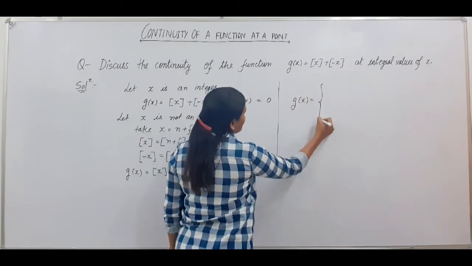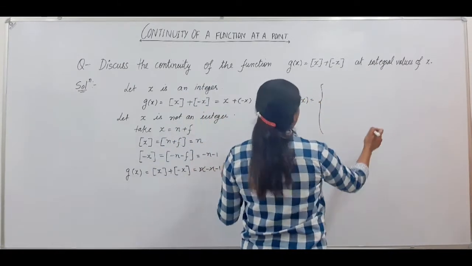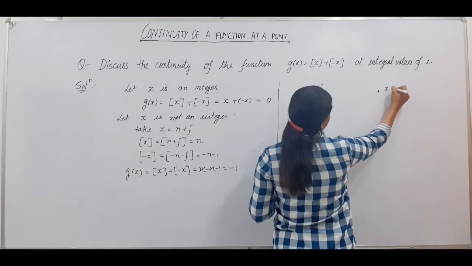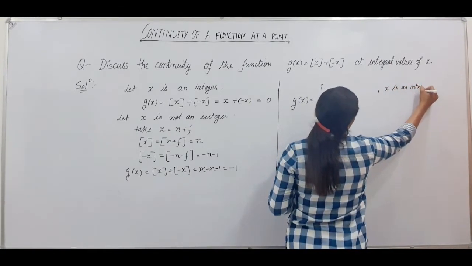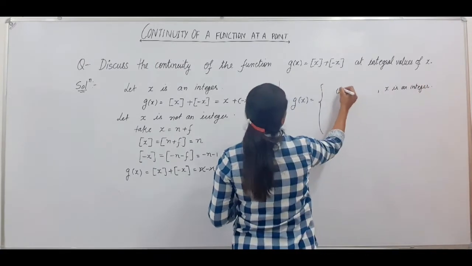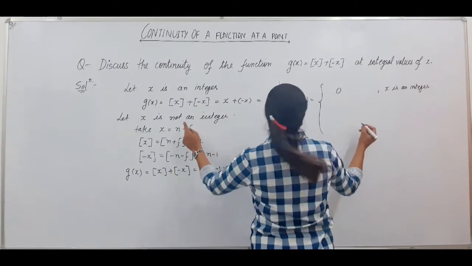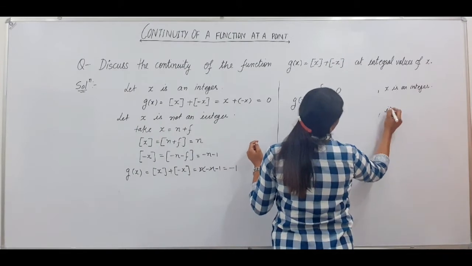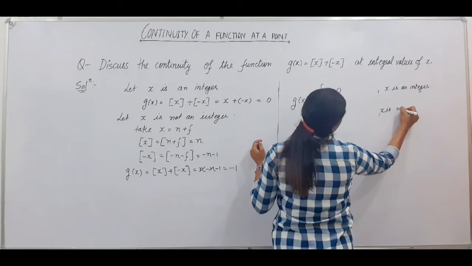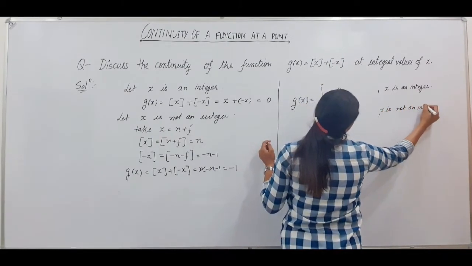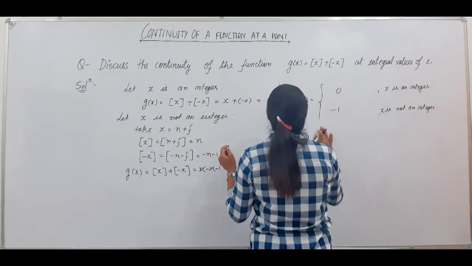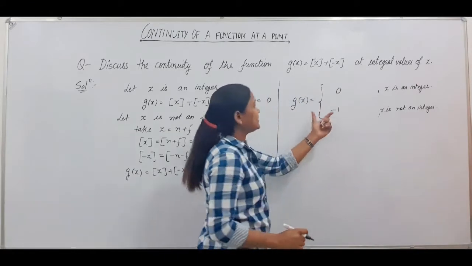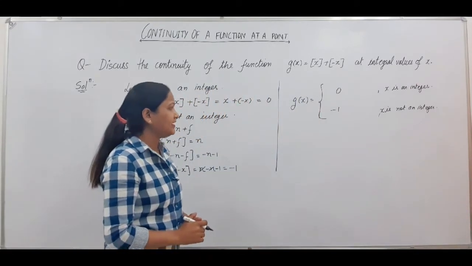So you can define your function g(x) now. The definition of the function g(x) is, when x is an integer, your function is defined as 0, and when x is not an integer, your function is defined as minus 1. So this is the definition of your function finally.